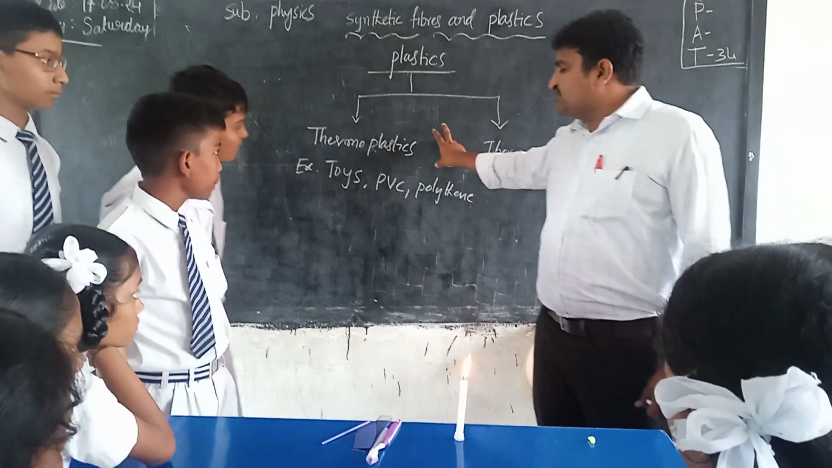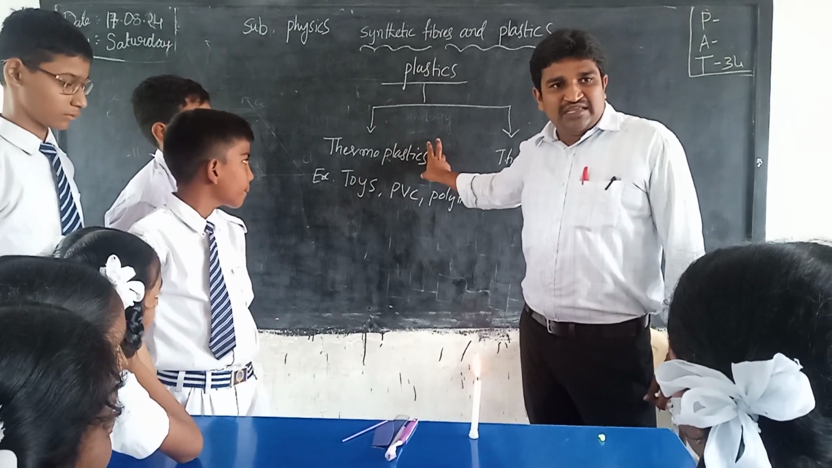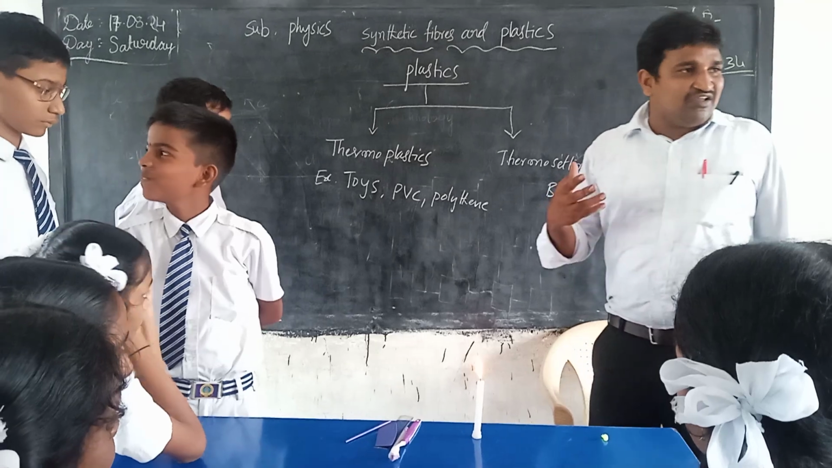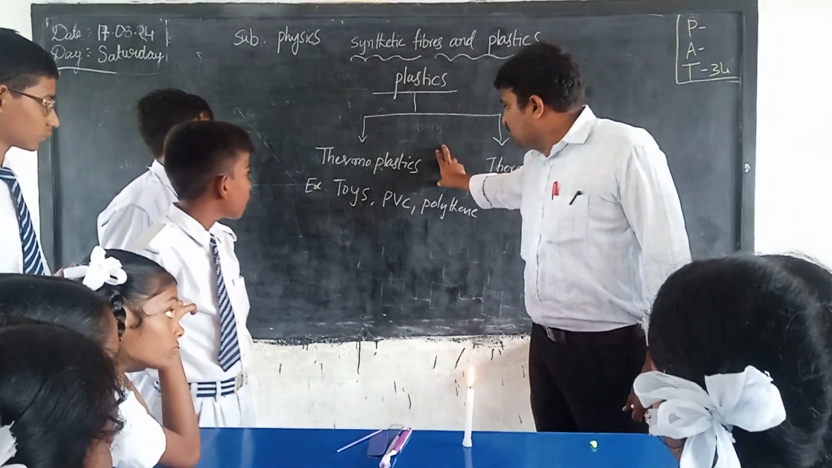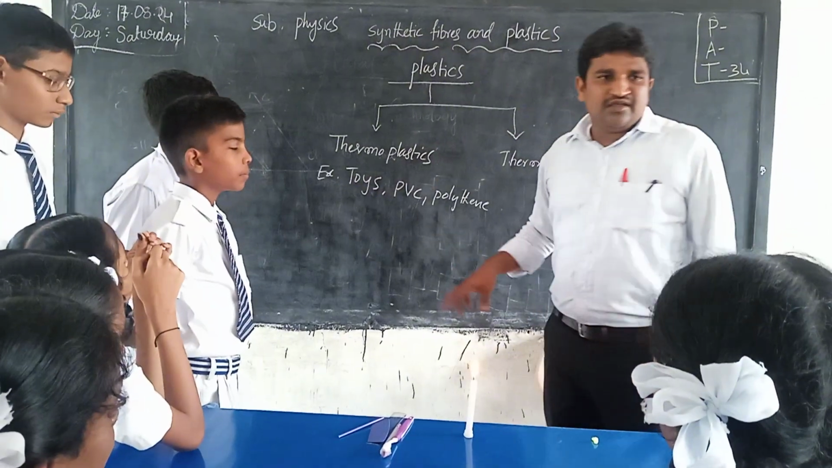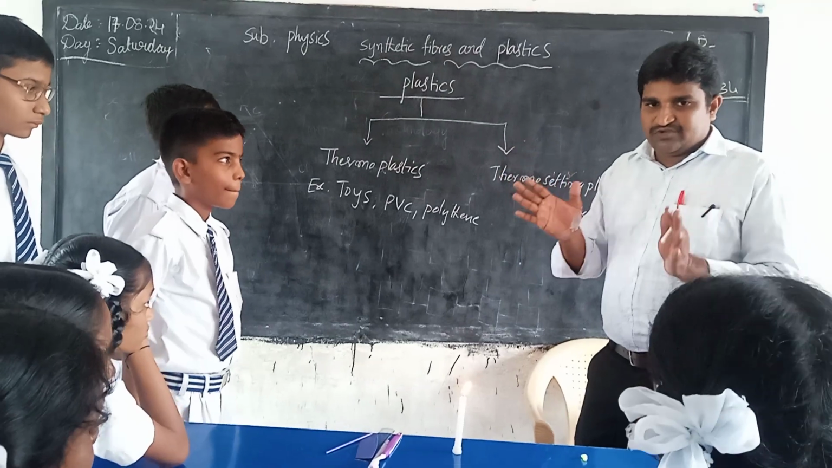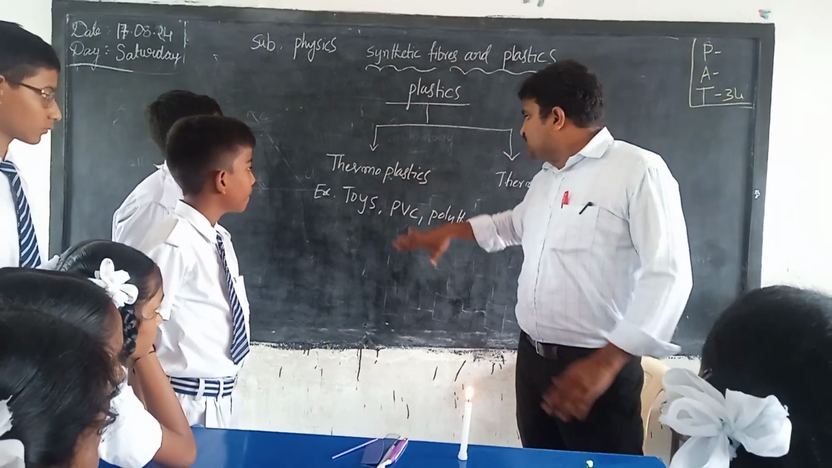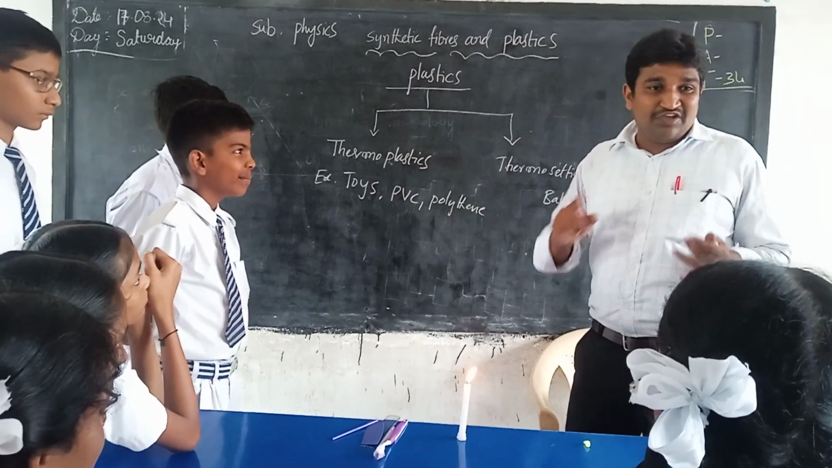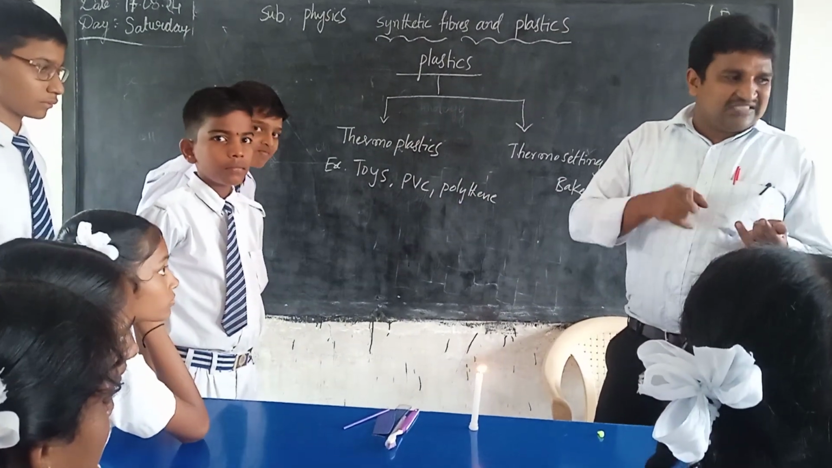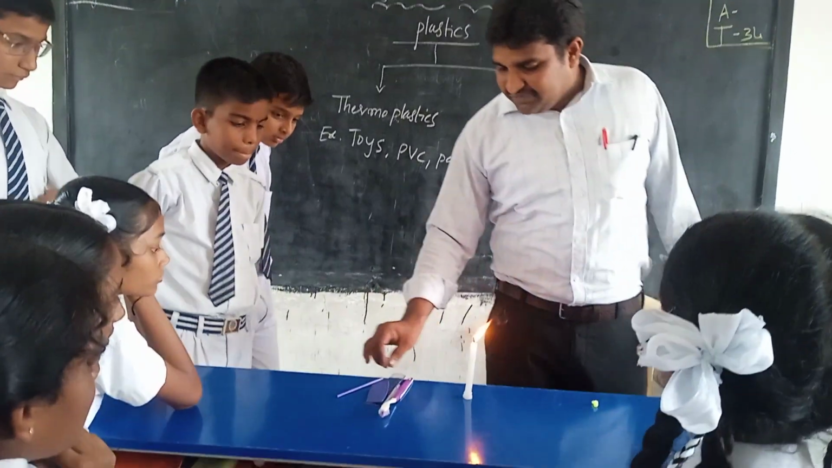So we know the definition of thermoplastic. It is deformed easily by the heating, easy to deform and moldable. Thermoplastic is moldable, and we can form it into different shapes. This material is available in different shapes, deformed easily by the heating, softened by the heating. That is thermoplastic. So let us conduct the activity.